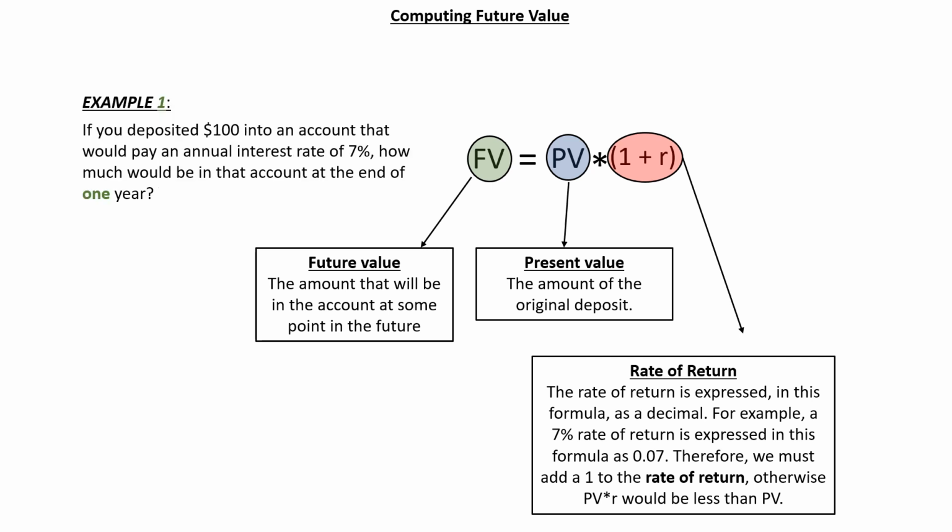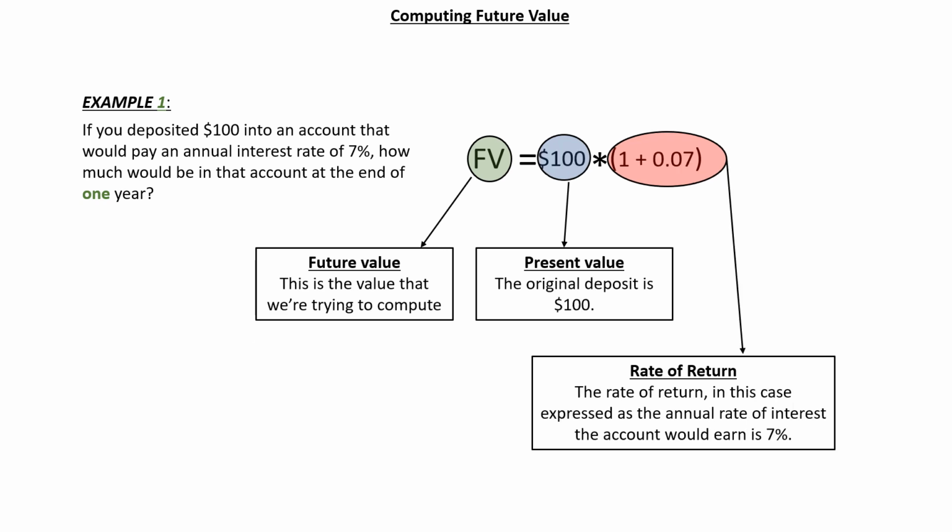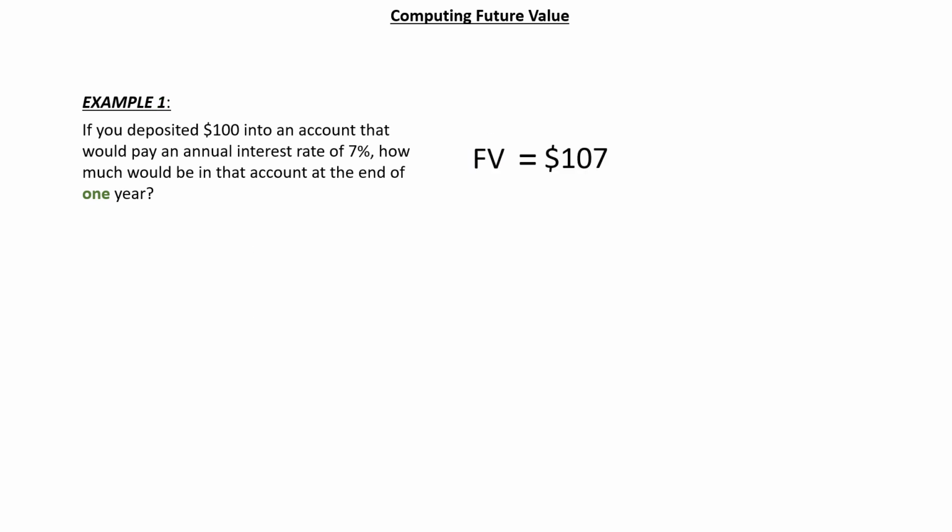If you deposited $100 into an account that would pay an annual interest rate of 7%, how much would be in that account at the end of 1 year? Let's plug these values into our formula for computing the future value of an amount. And what we see here is that FV, future value, is equal to $100 times 1.07. Not surprisingly, we see the future value of that account at the end of period 1 is $107.